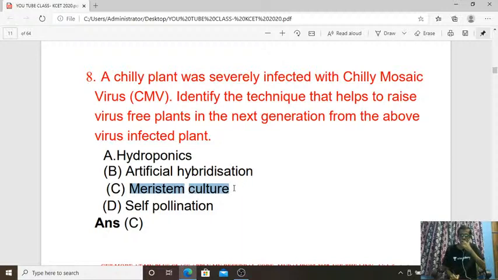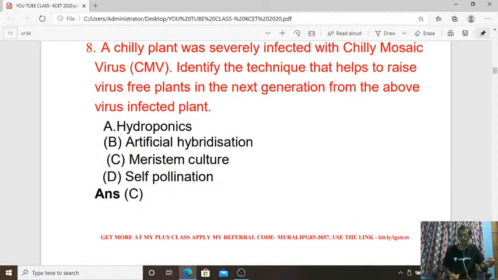So that is the technique observed in tissue culture, meristem culture. Not artificial hydroponics or self-pollination. Here it is meristem culture, because meristems are never infected by the virus, since the rate of cell division in the meristematic tissue is greater than the multiplication speed of virus particles. Okay, so the answer is C for the 8th question.